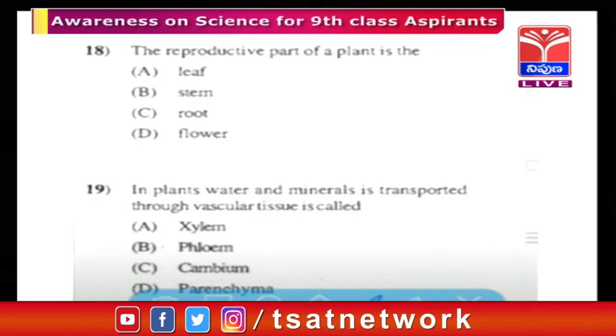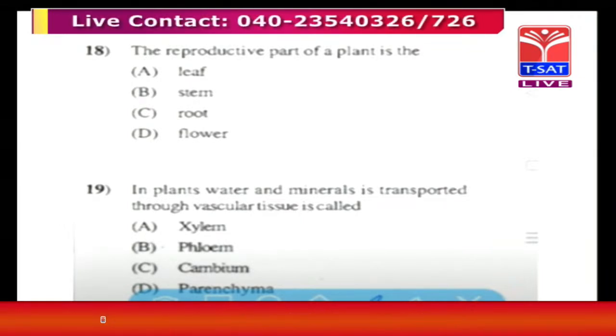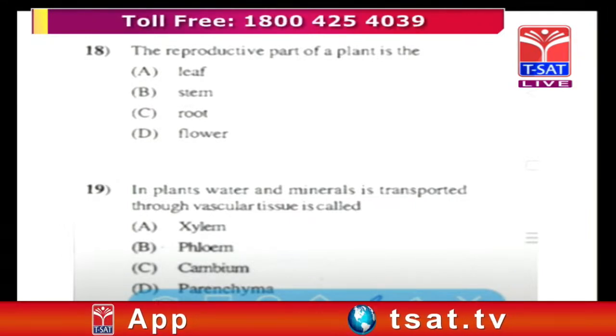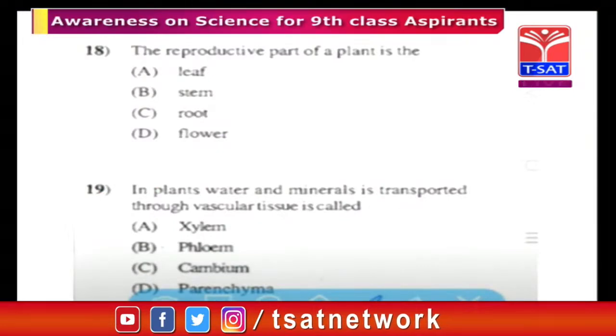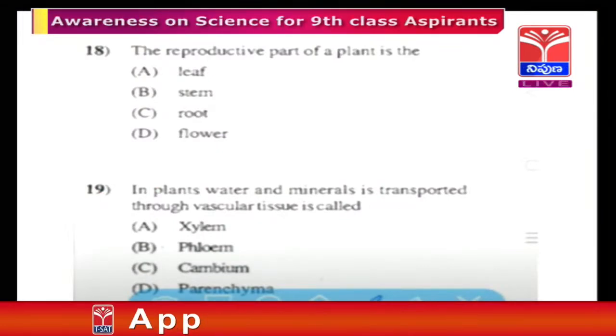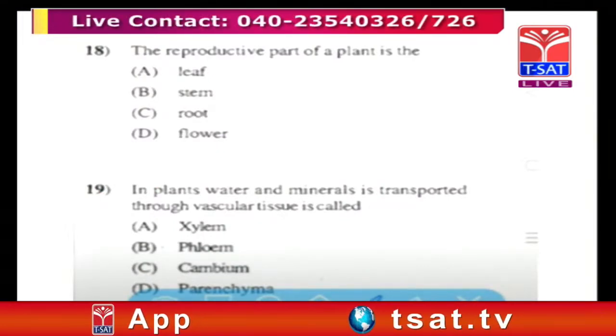Obviously phloem is food conducting tissue and xylem is water conducting tissue. Here water and minerals are transported through xylem. The answer is A, sir, xylem. So sir has given clear information about the vascular tissue which transports water and minerals. I need to explain about C, sir, cambium.